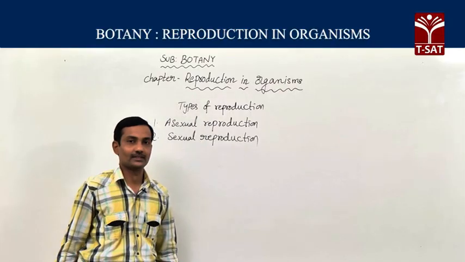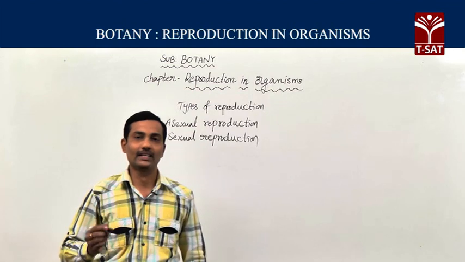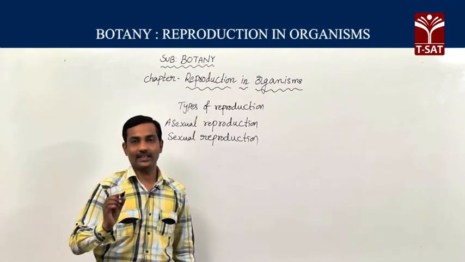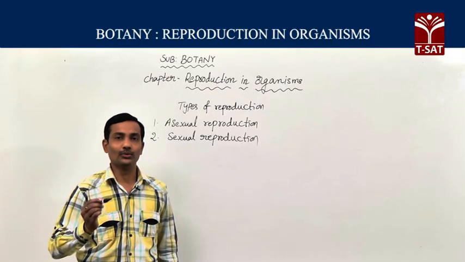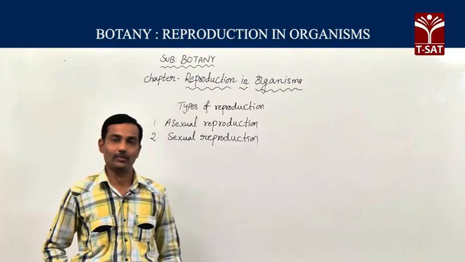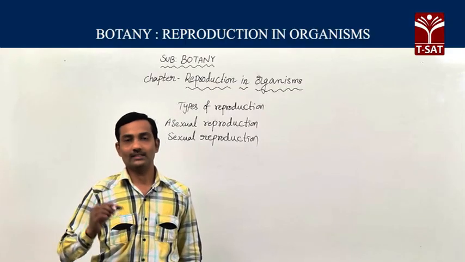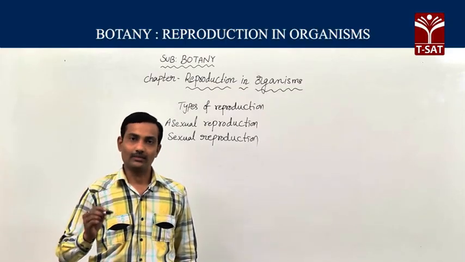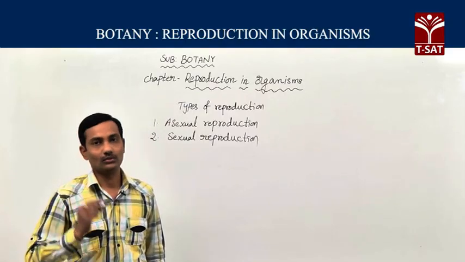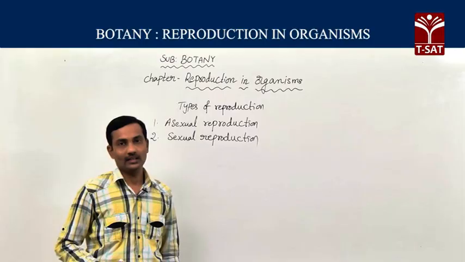So, the differences. In asexual reproduction, only a single parent is involved. That is, uniparental reproduction is known as asexual reproduction. Whereas in sexual reproduction, a single organism or two organisms may be involved.